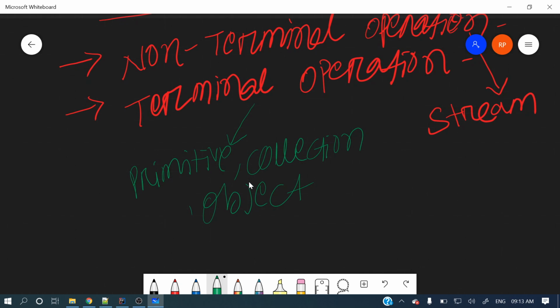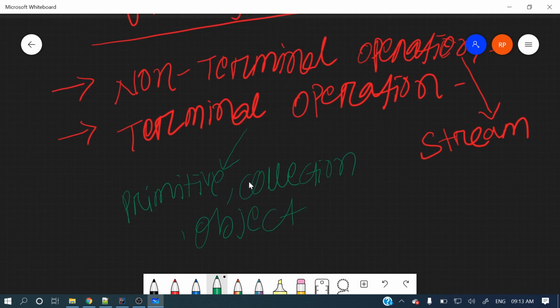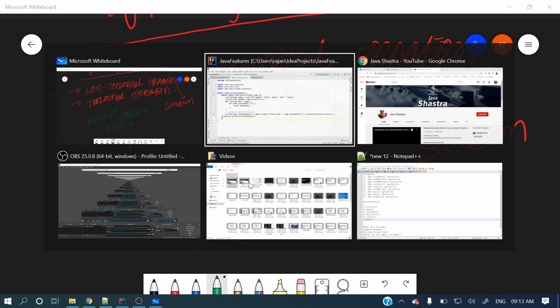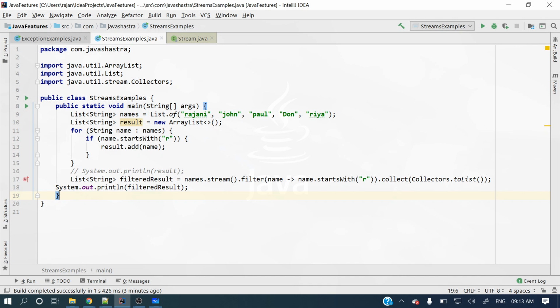So let me show you a sample example if you're not able to get it. If you see here, names.stream, this is the collection. On top of that I am applying stream and it's returning a stream, you can see. On top of that I am applying a filter operation. This filter operation is a non-terminal operation, or we can say it's an intermediate operation, right?